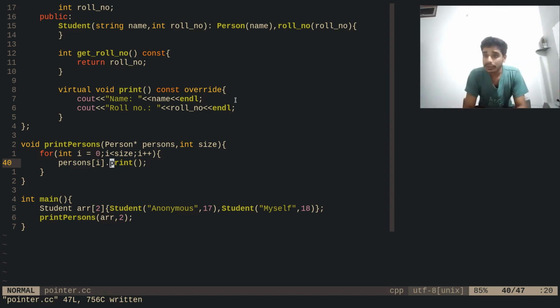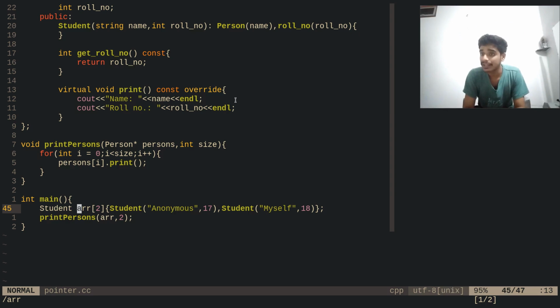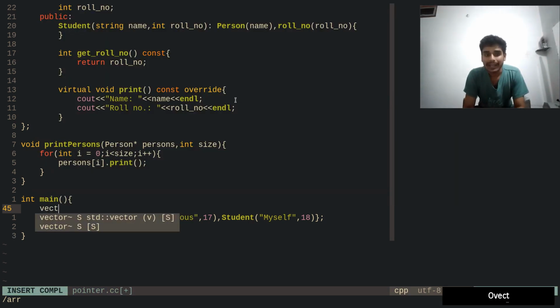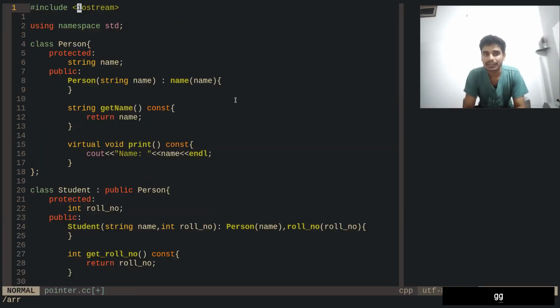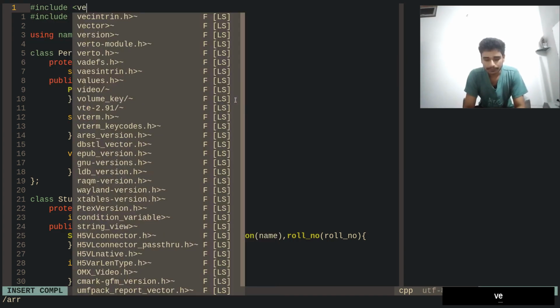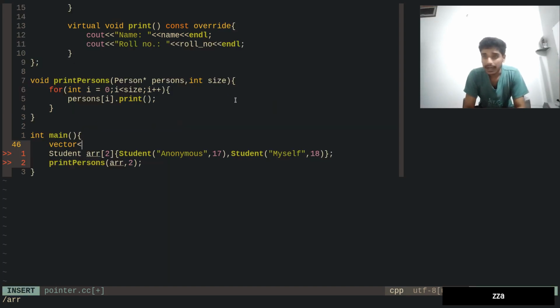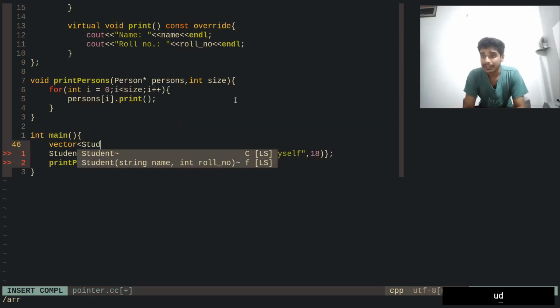And here what I'm going to do, okay, so instead of having an array of students, let's start correcting the code. Instead of having the array of student, what we can have is a vector of student. So for that I need vector. Okay, so I need a vector, and then I need vector of student.